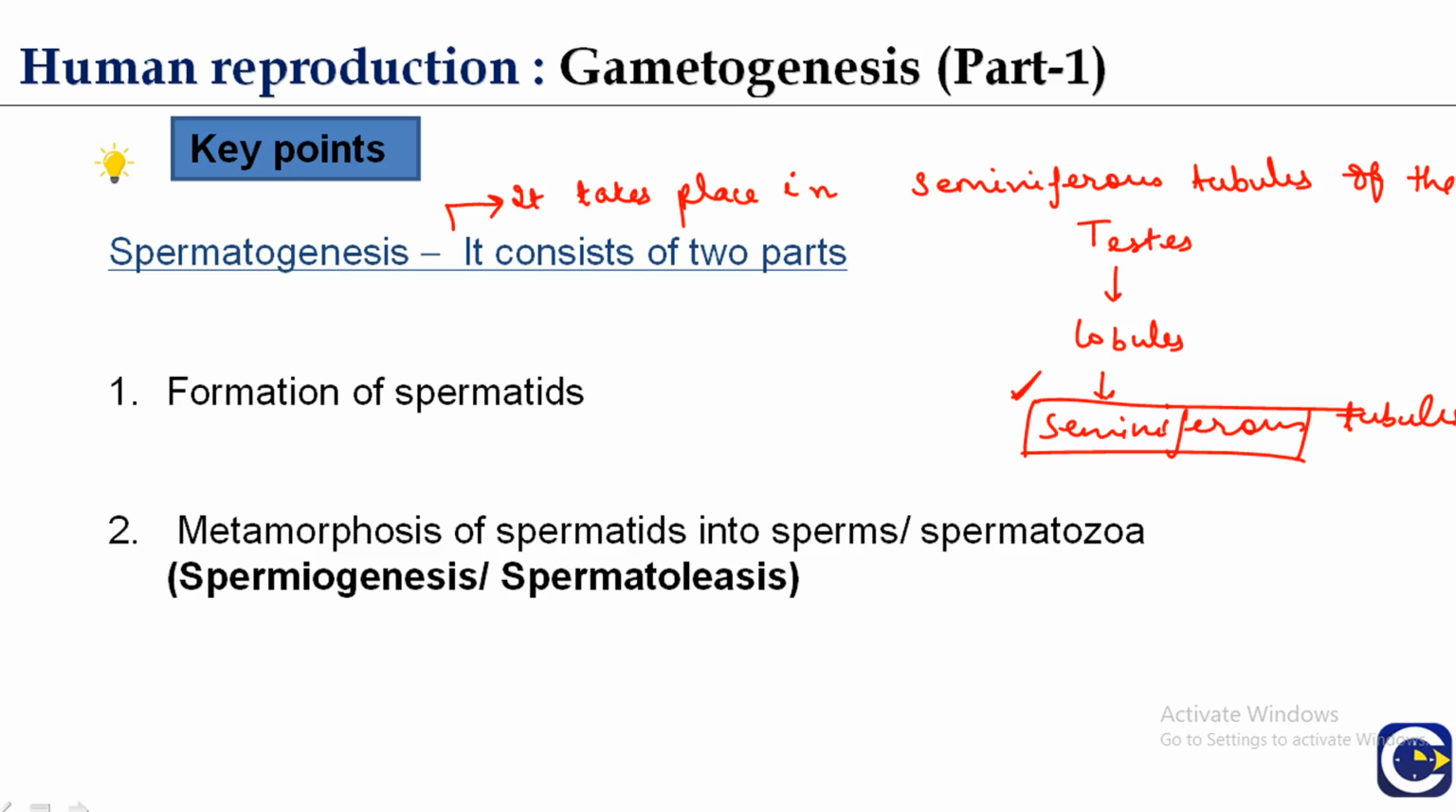Spermatogenesis as such is a continuous process, but for convenience it is divided into two parts. First is the formation of spermatids from the undifferentiated germ cells. Second is the formation of spermatozoa from the spermatids. So spermatogenesis consists of two parts. First is the formation of spermatids. Second is the metamorphosis of spermatids into the sperm or spermatozoa, and this particular metamorphosis process is known as spermiogenesis.